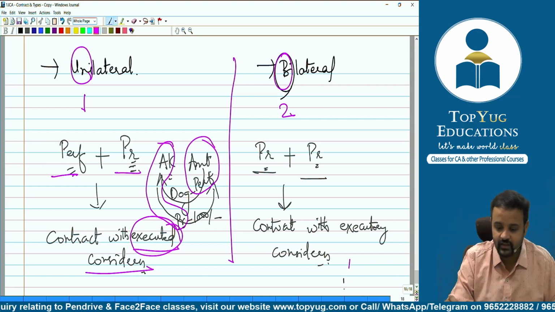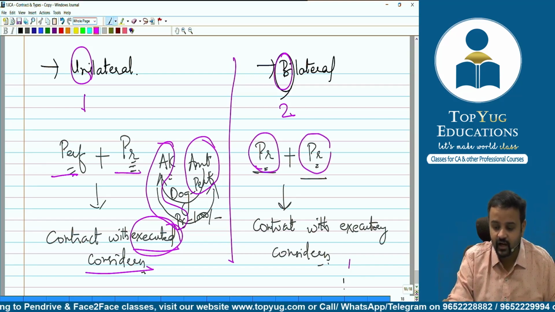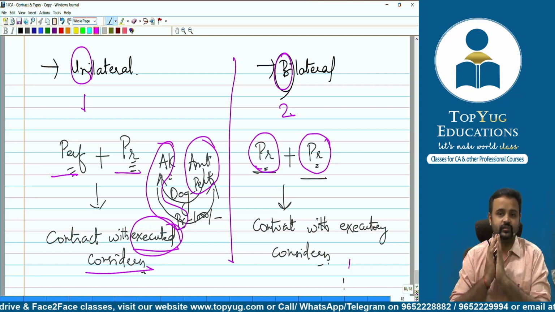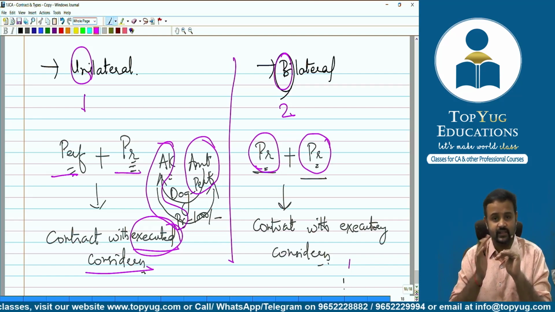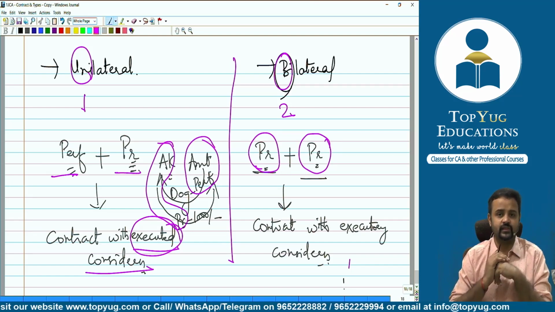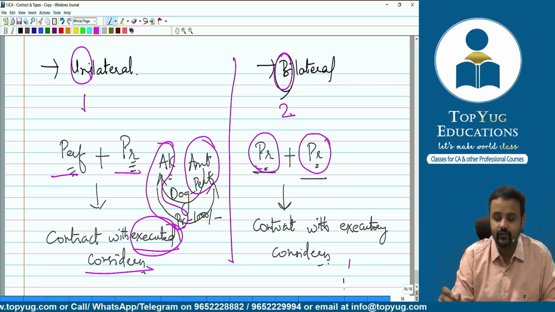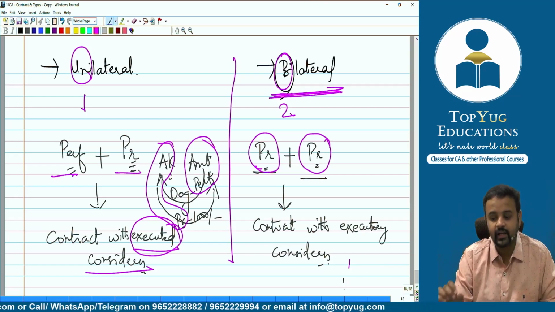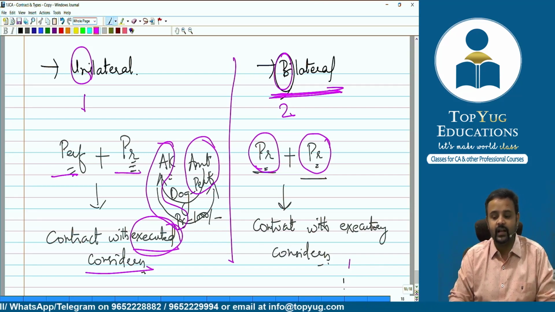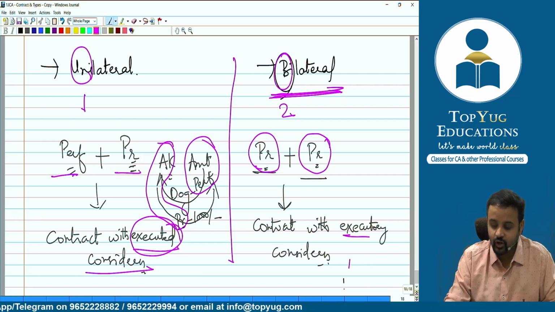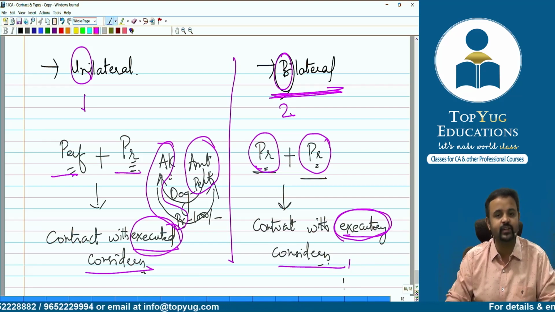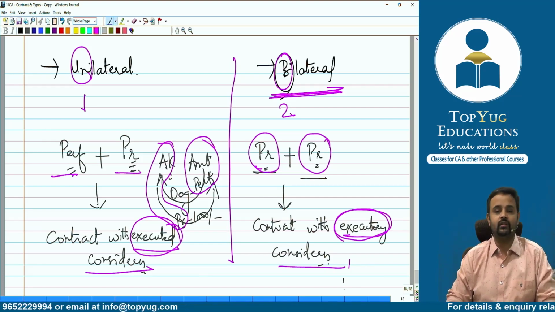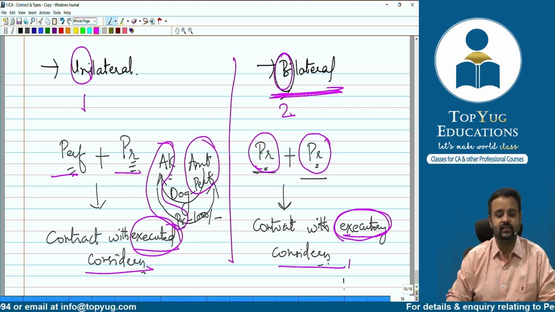So what is happening is, both the parties are making a promise to each other, right? This fellow is making a promise and the other person is reciprocating by way of a promise. So when there is a promise reciprocated by a promise, that type of contract is called what? Bilateral contract. And this is also called what? Contract with executory consideration. Executory, because nothing has been executed as of now.